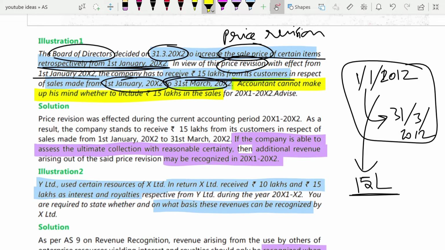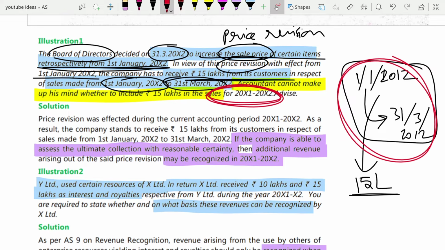But when will you recognize this in the sales amount? What they are asking here is specifically about the sales for 2011-12, that is, in the current period sales, will you recognize this or not? Here what they are telling you is, if you are able to assess that the ultimate collection, meaning the money, you will receive with reasonable certainty, then in such case in the current year itself you can recognize that additional revenue.